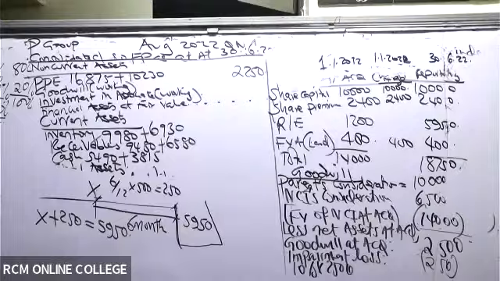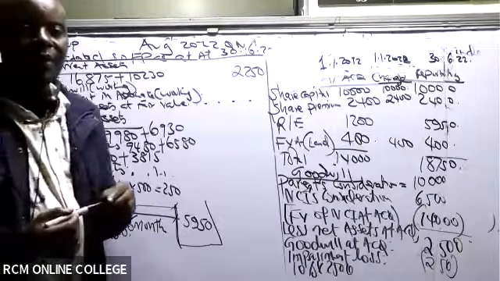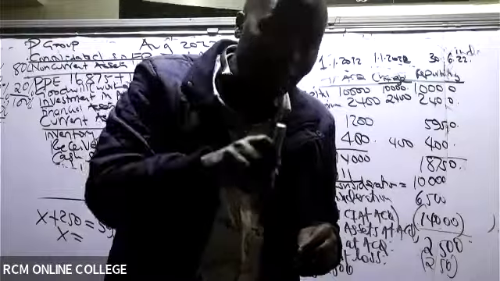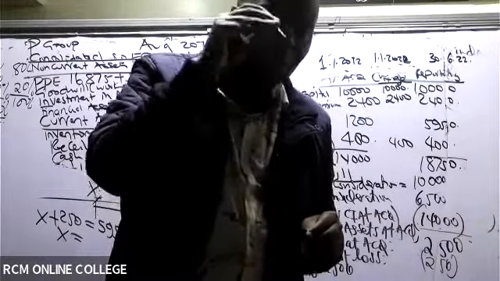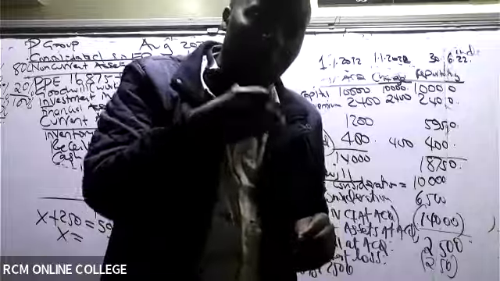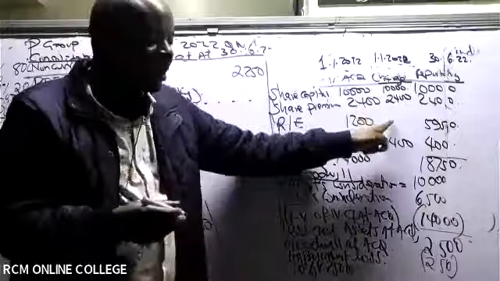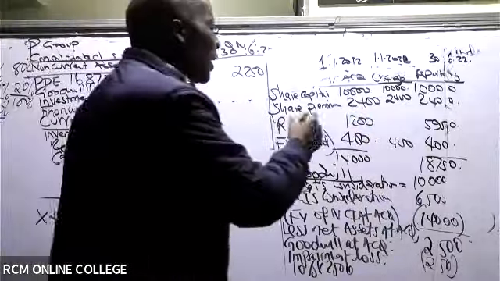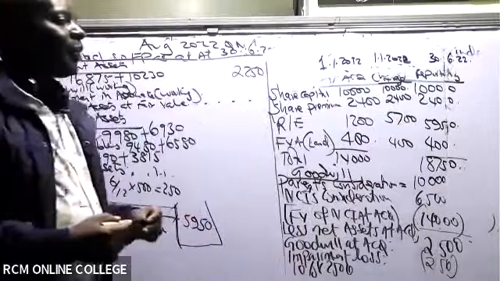X plus 250 should be equal to 59.50. Then what is the value of X? Remember that the 250 is what has gone to the retained earnings basket. So when you work backwards, you should be able to get the retained earnings as at this date here. Can somebody give me this figure? In this case, the retained earnings as at this date, we have here 5,700.